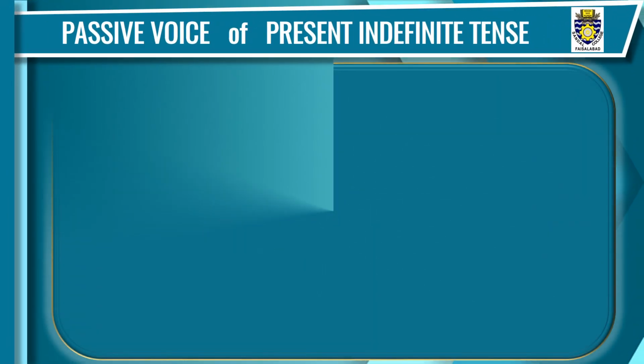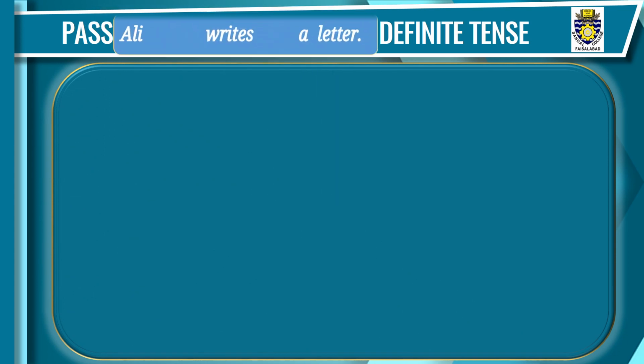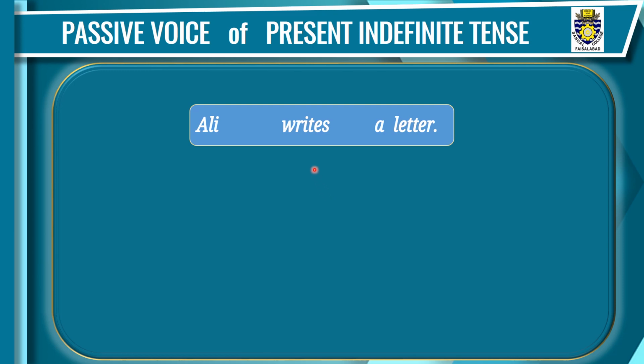Now dear students, I would like to tell you how we can change the active voice into passive voice of present indefinite tense. Here comes the sentence of present indefinite tense: Ali writes a letter. A sentence has 3 grammatical parts. Number 1, subject. Here Ali is the subject, the doer of action. It is also called actor. It performs an action.